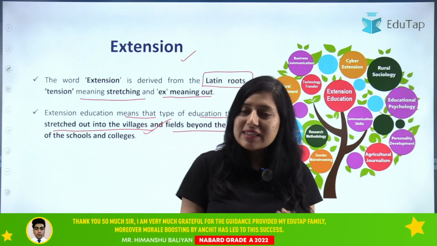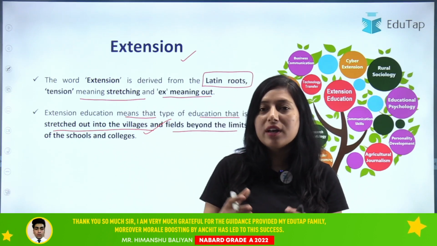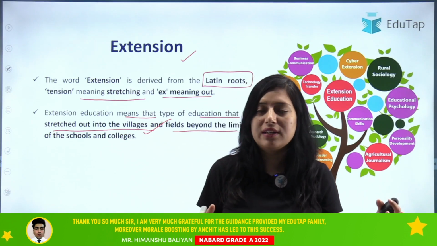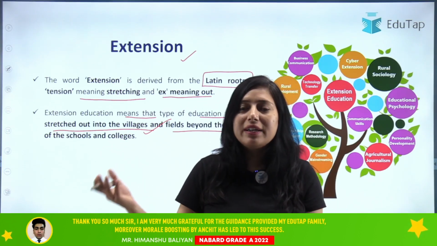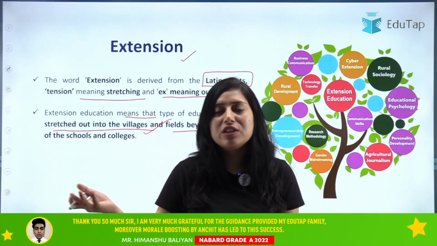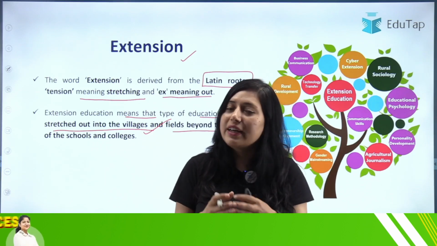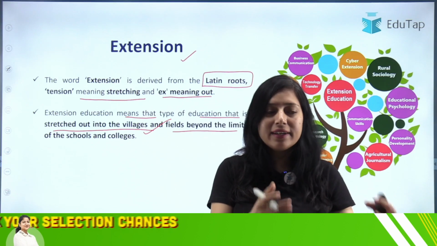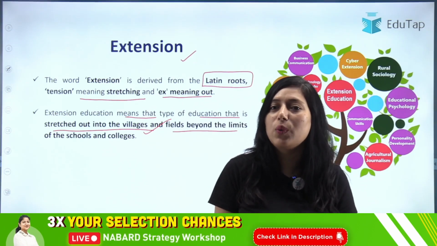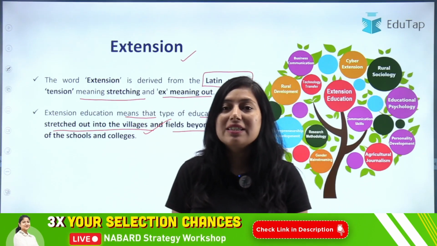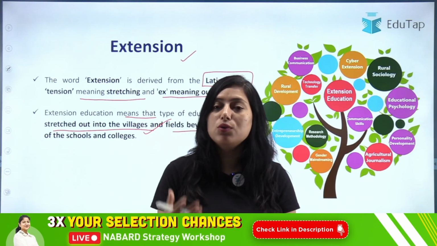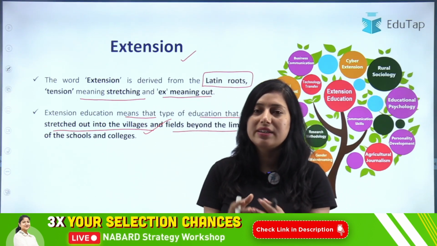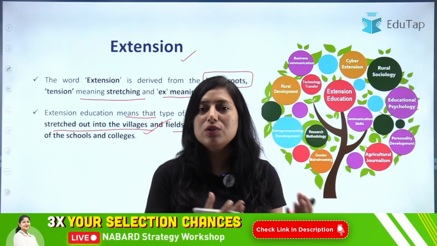That is why this is the main bridge between your technology, taking technology from your institute to the farmers field. Clear? Because if we develop technology at the institute level, it is of no use until and unless the farmers are aware about it and can avail it, right? So that is why extension education plays a crucial role in taking the technology, taking all the scientific research from the institute to the farmers field.